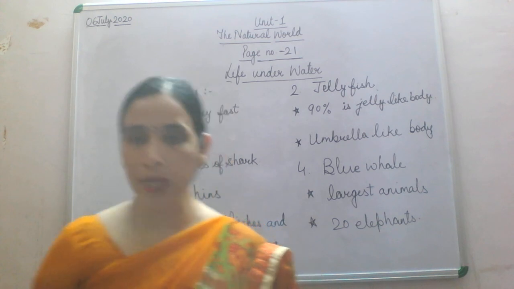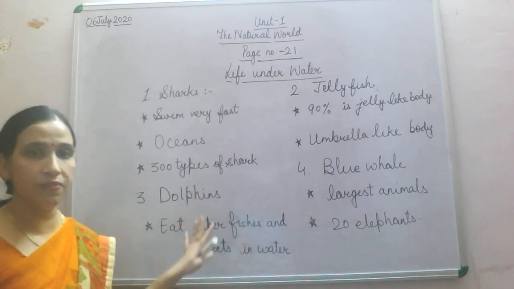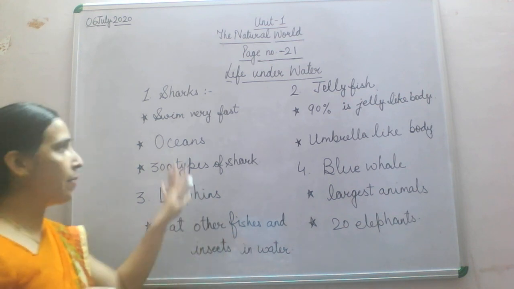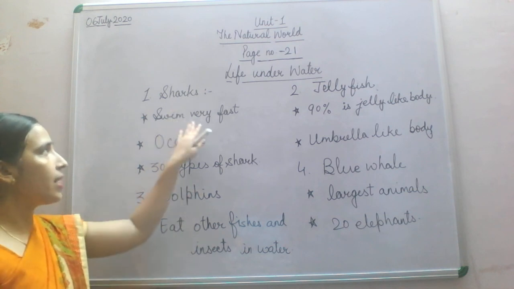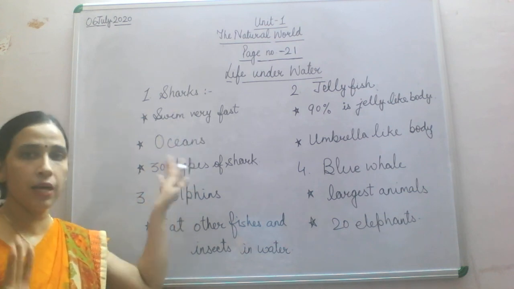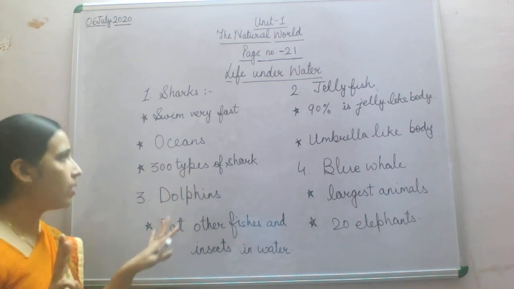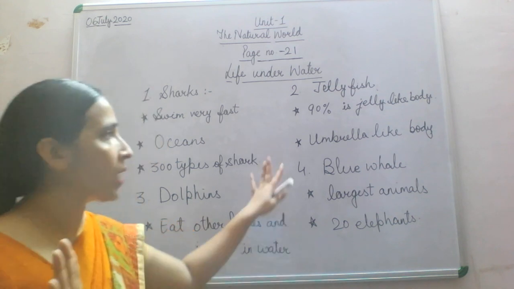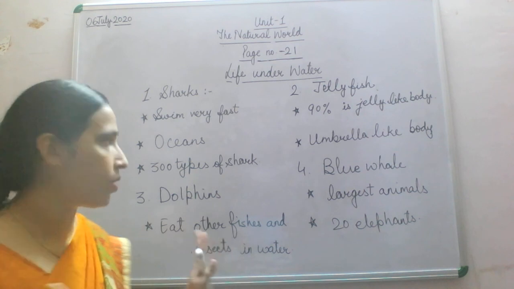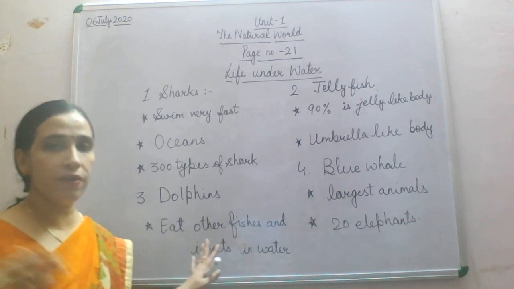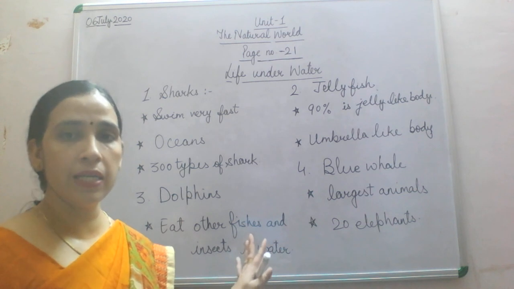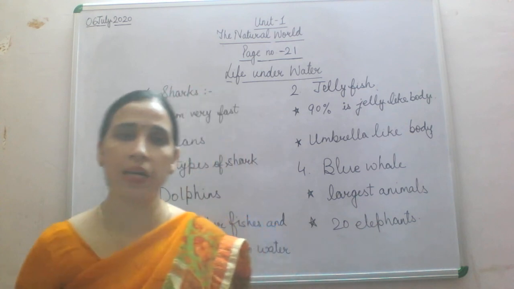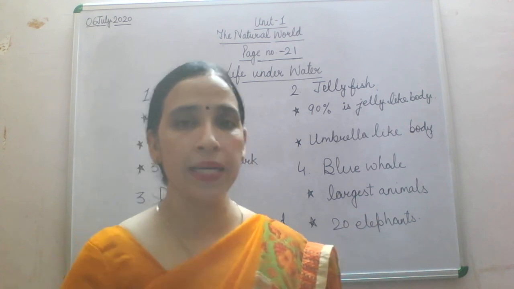Apart from doing this quick quiz, you will remember all these features. I'll make you underline these features in your book. First, shark: they swim very fast, live in the ocean, and there are more than 300 types of shark. Number 2, jellyfish: 90% of the body of a jellyfish is made up of jelly, and they have an umbrella-like body structure. Third, dolphin: they eat other fishes and are known for their intelligence. Number 4, blue whale, which is the largest animal, and its body weight is equal to 20 elephants.